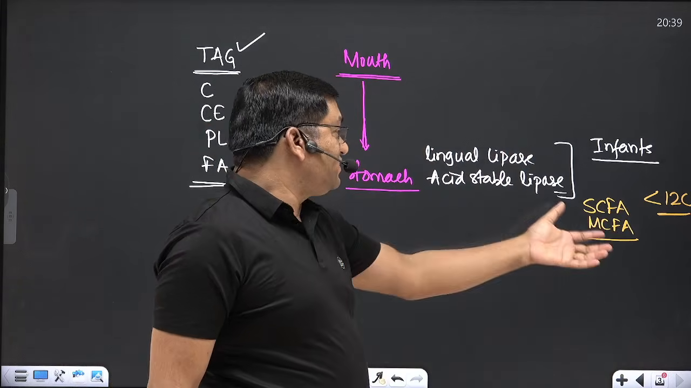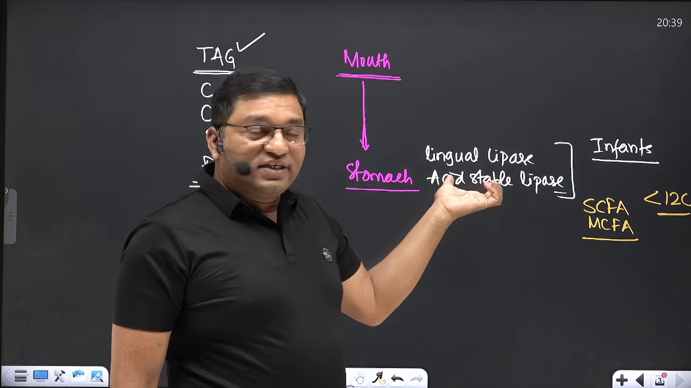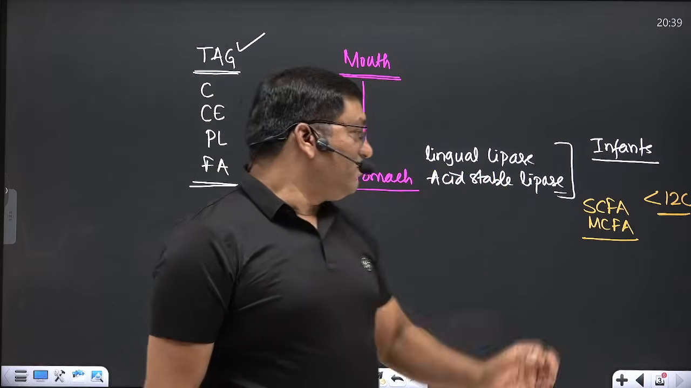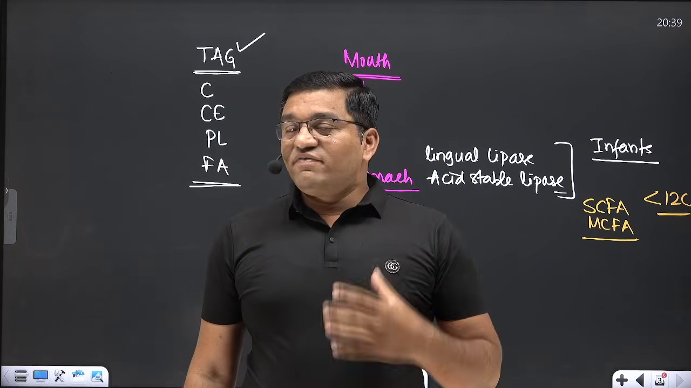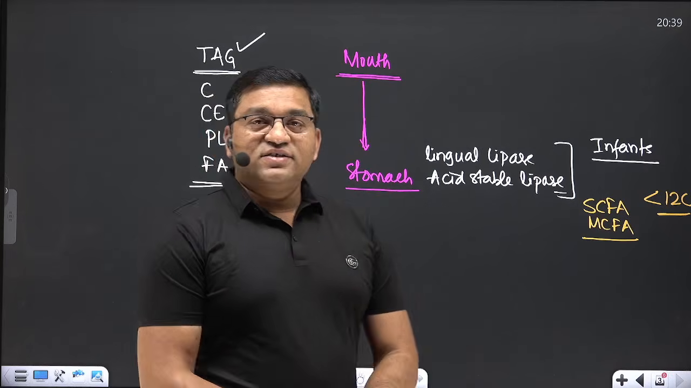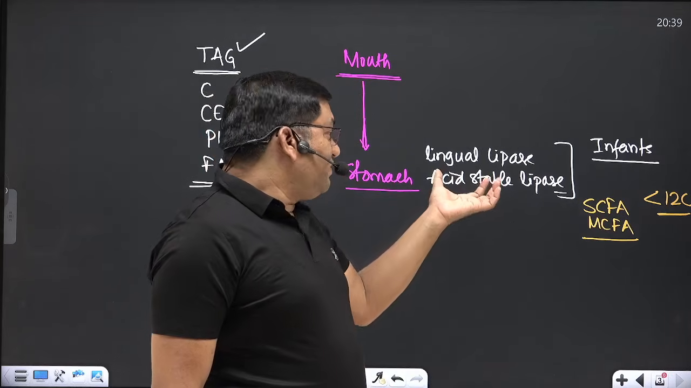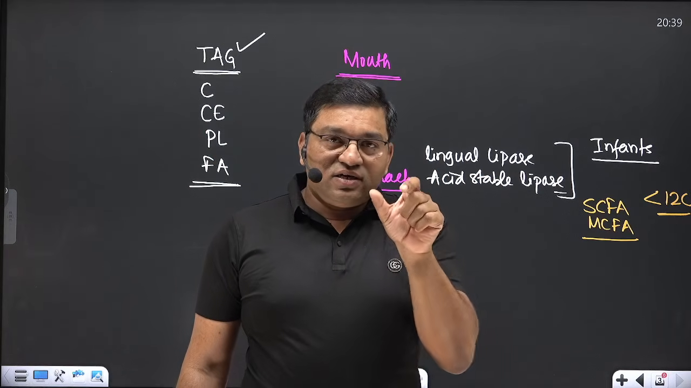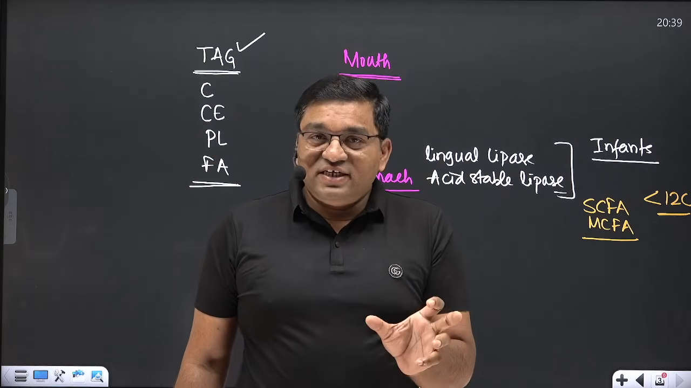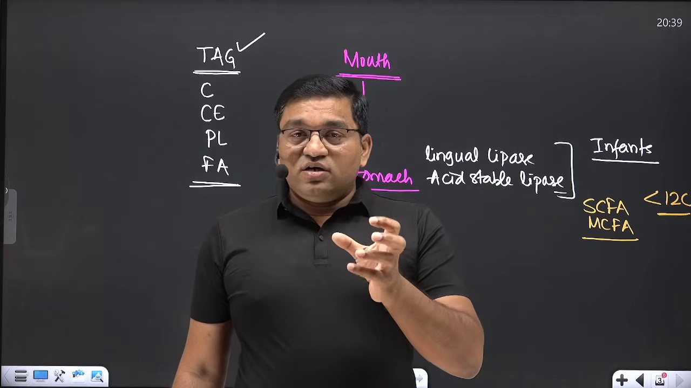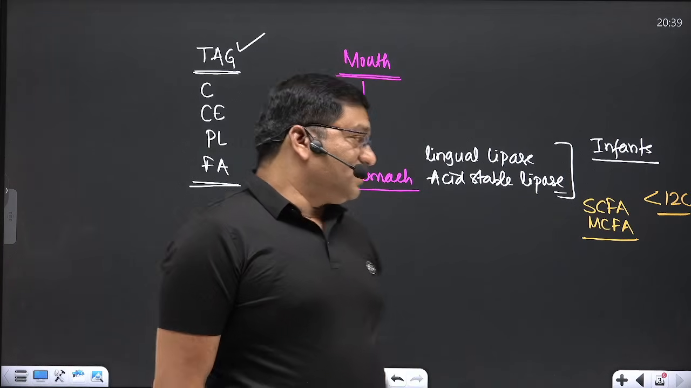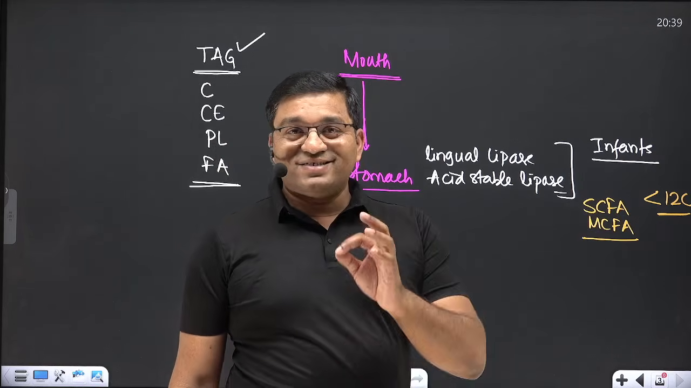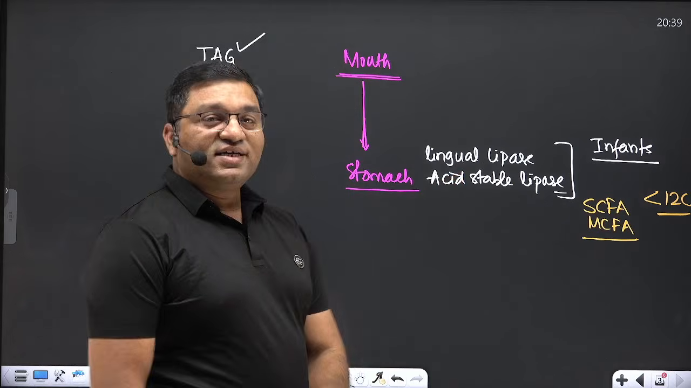So these fatty acids are digested, or degraded, with the help of lingual lipase and acid stable lipase. They will not convert the triacylglycerol with a very long chain fatty acid into free fatty acid. So they act on short chain and medium chain fatty acid where the length of the hydrocarbon chain is less than 12 carbon. So lingual lipase, acid stable lipase.